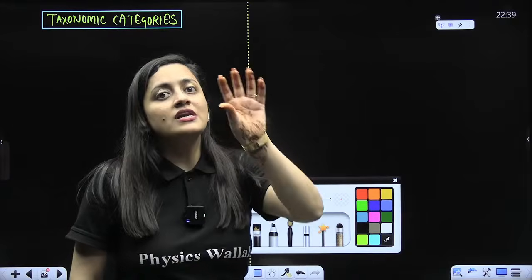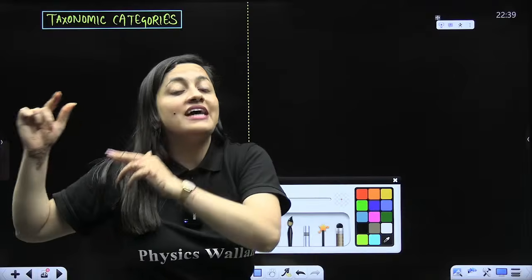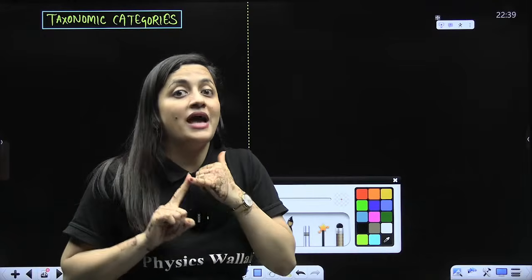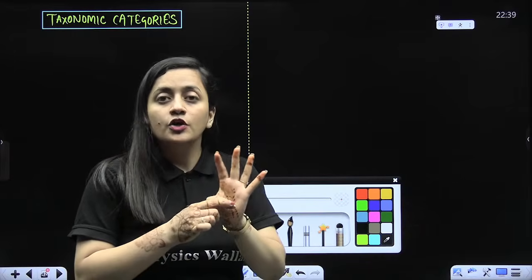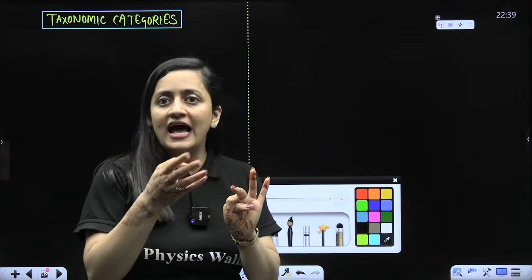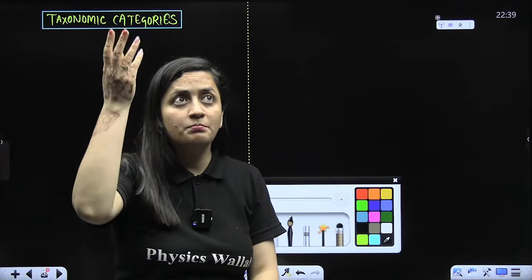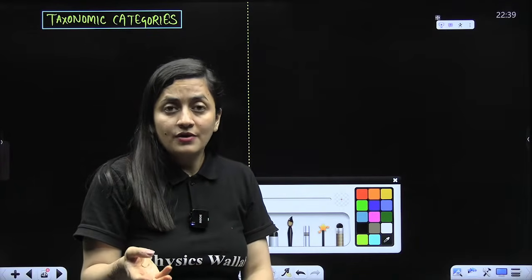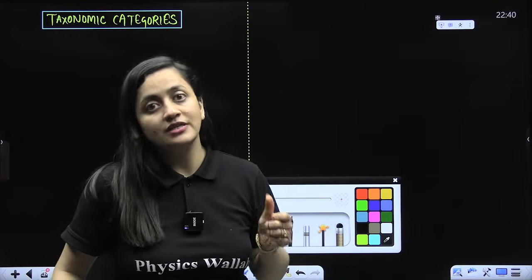Now I have to classify an organism. Look around, you have different types of animals. Kingdom Animalia. Human beings are animals, a cat is an animal, a dog is an animal, a cockroach is an animal, an earthworm is an animal, a bird is an animal. The jellyfish that you see is also an animal, and a worm that you see is also an animal.